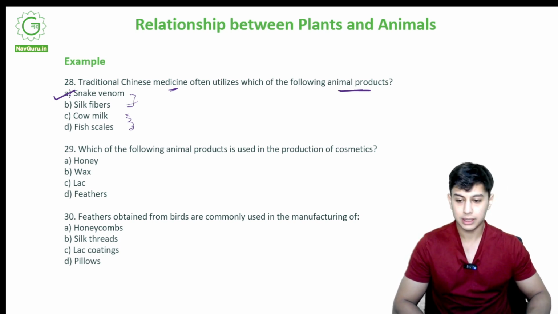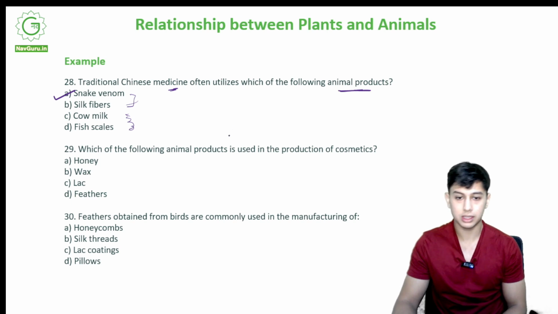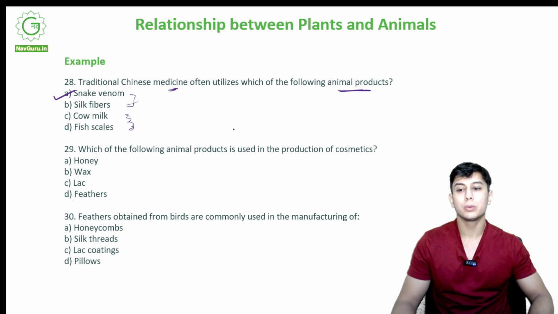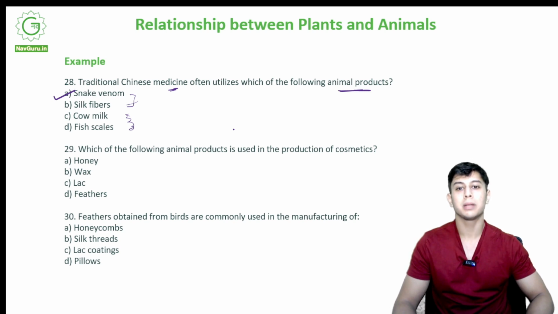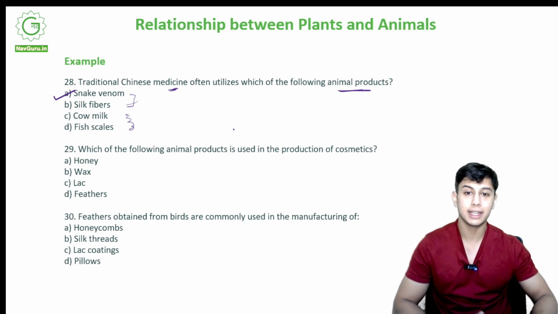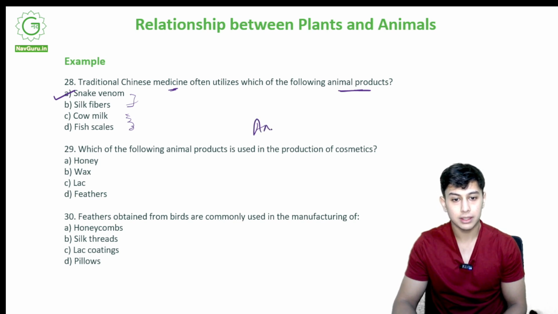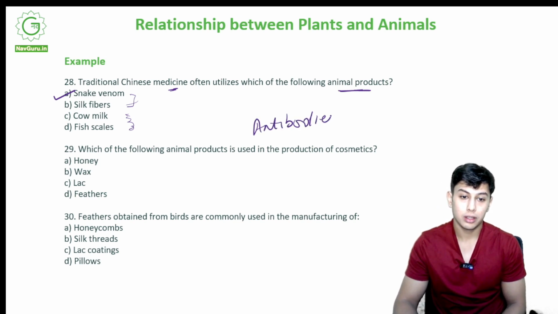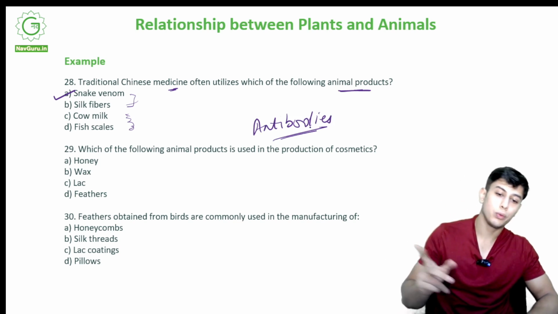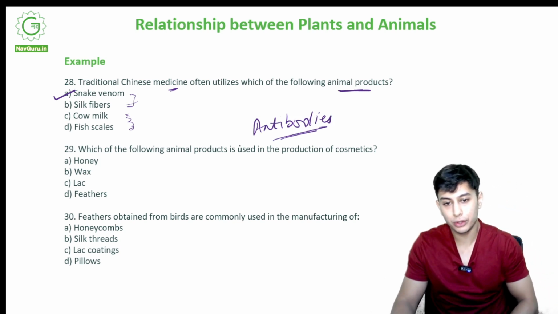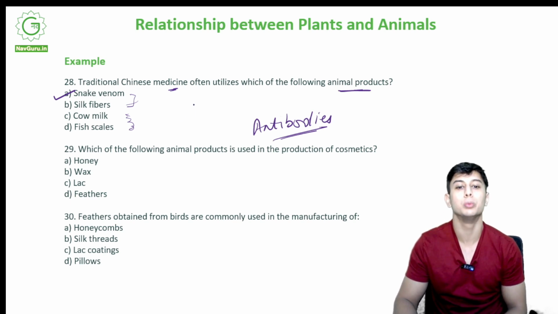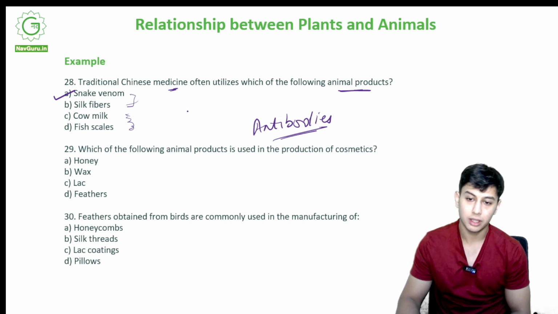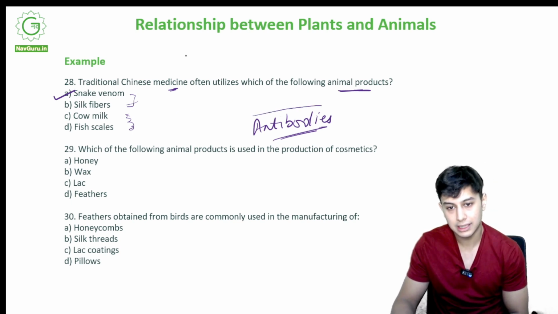With snake venom, we make the cure for the venom from the venom itself. In modern day medicine, the venom is transported to an animal like a cow or a rat or something that has a close relationship with the human body. Now that animal's body will produce antibodies that will fight the venom, to keep the animal alive. Now we will take those antibodies and use them as medicine whenever a similar snake bites a human. If it bites the human, we will give the same antibodies. That is why snake venom was used.